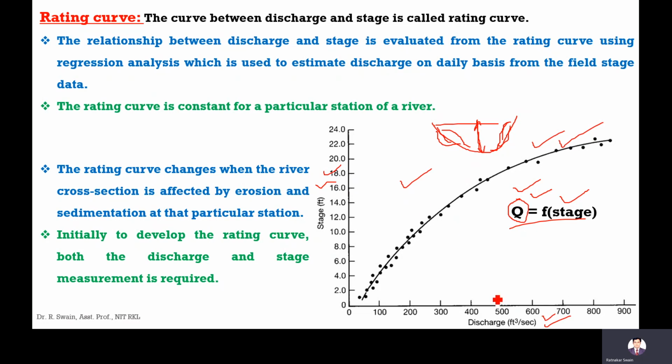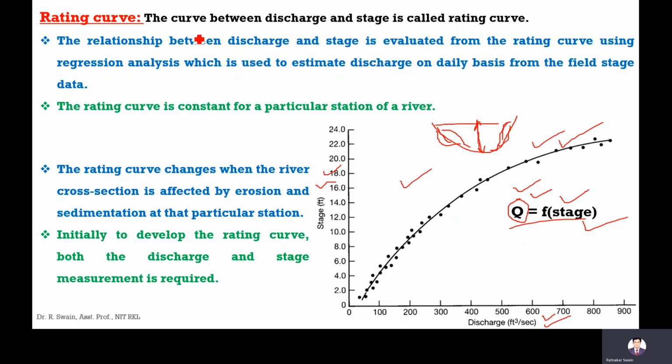For various depths, for various stages, the discharge is calculated, and this rating curve is developed. After that, once this rating curve is developed, only stage recording is required. Discharge recording is not required.